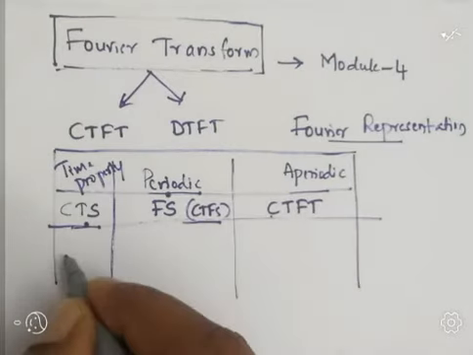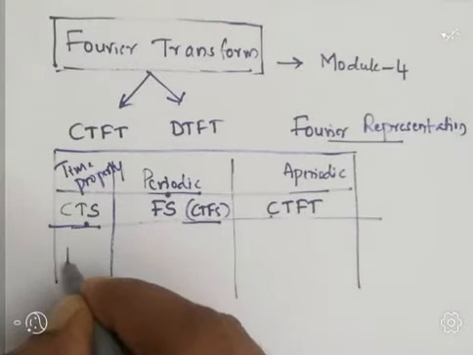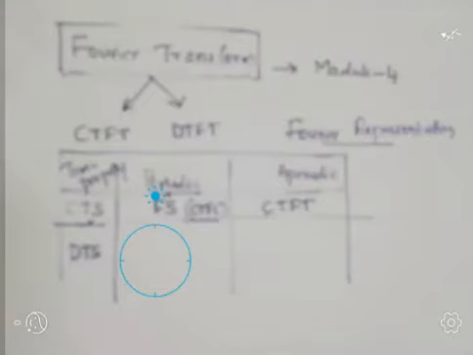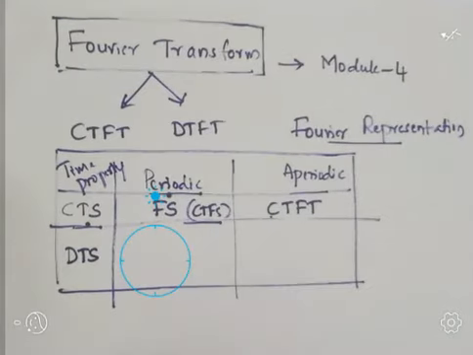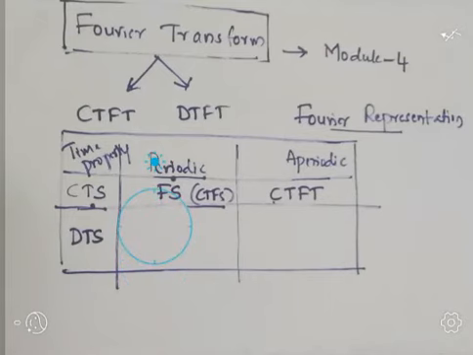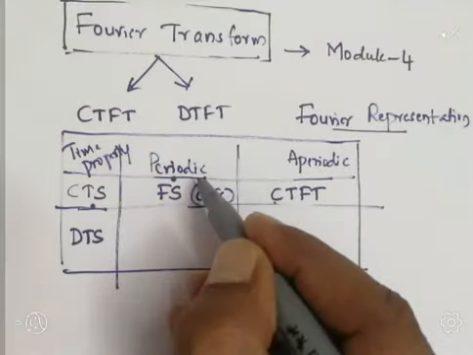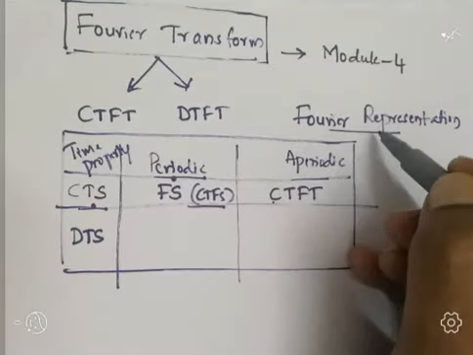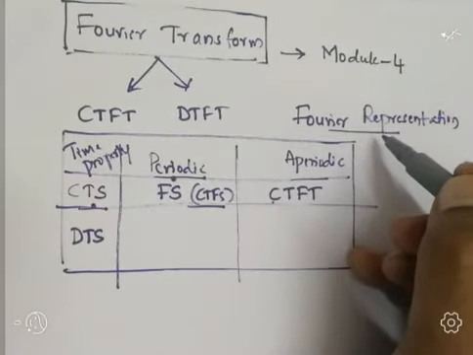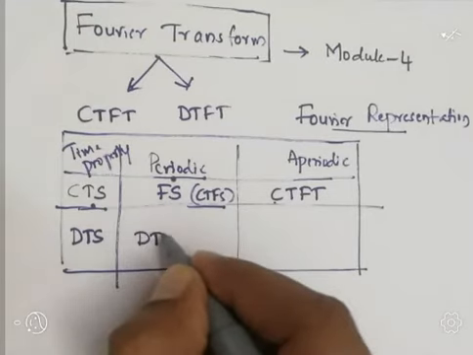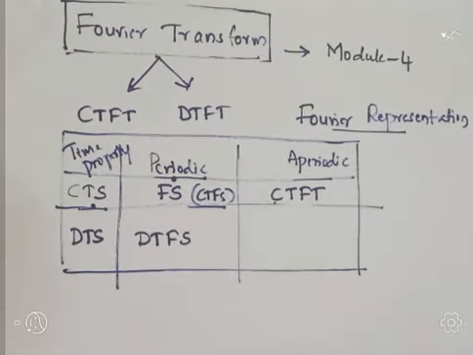Similarly, for the next case, the time property is the discrete time signal, DTS. If the given discrete time signal is periodic in nature, its Fourier representation is called discrete time Fourier series.